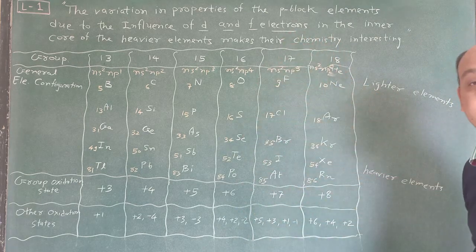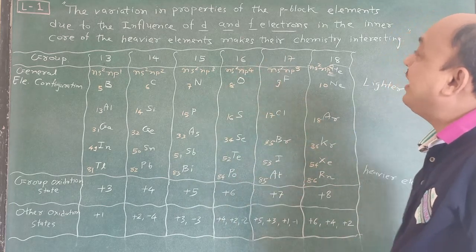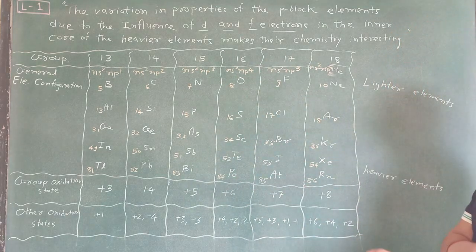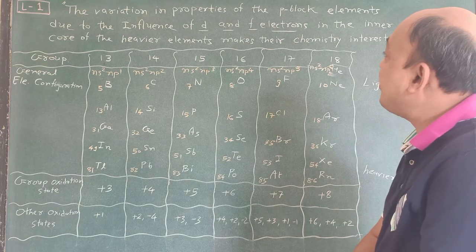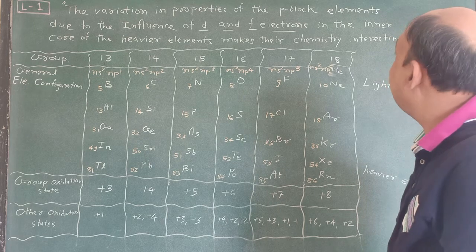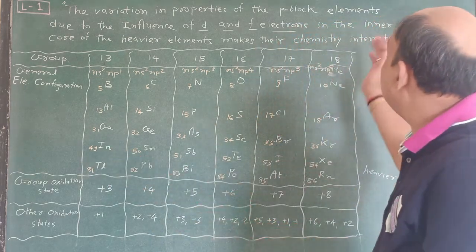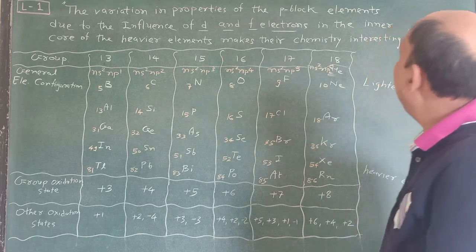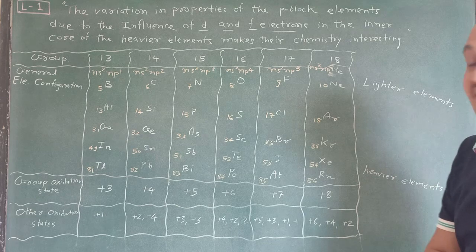What is the meaning of heavier elements? This will be explained later on, but you see this sentence, it's very important. So the variation in properties of the P block elements is due to the influence of d and f electrons in the inner core of the heavier elements, which makes their chemistry interesting.